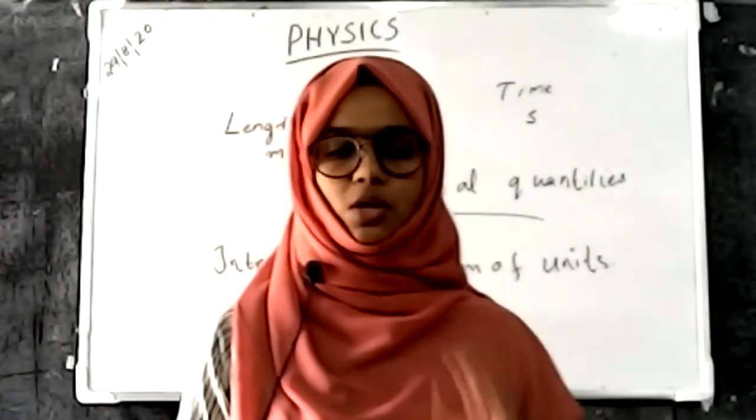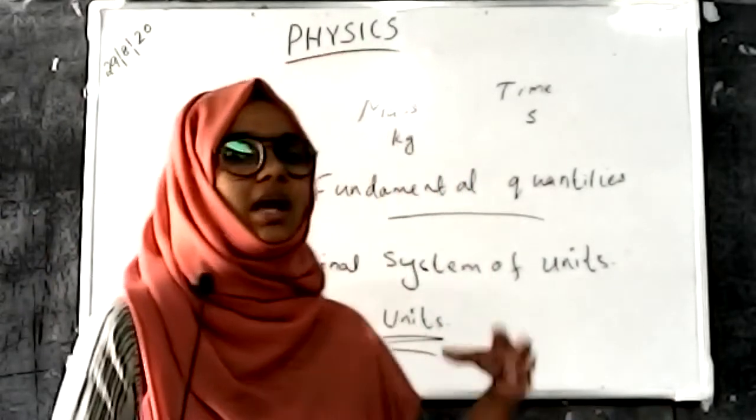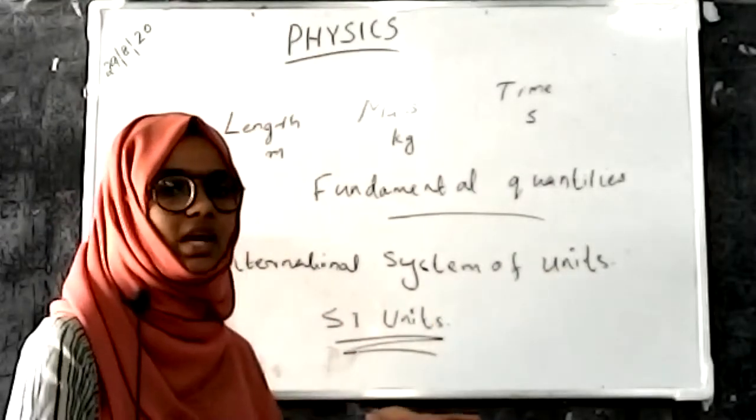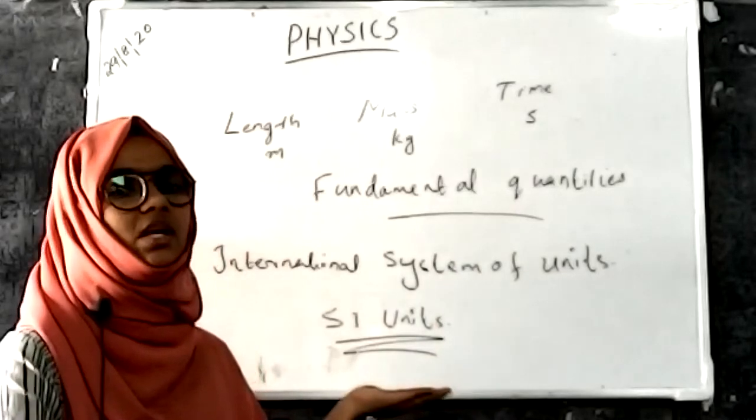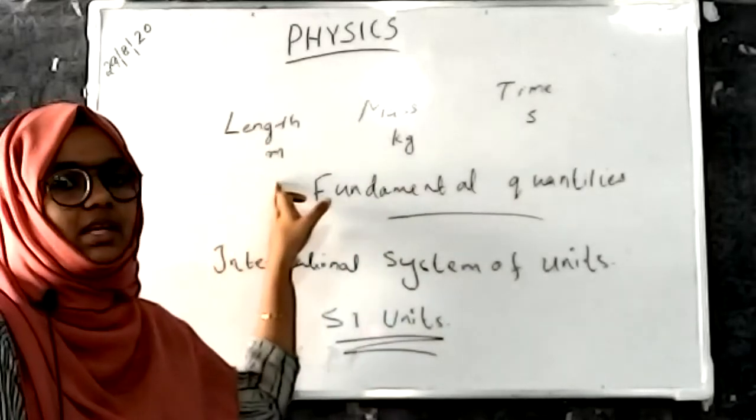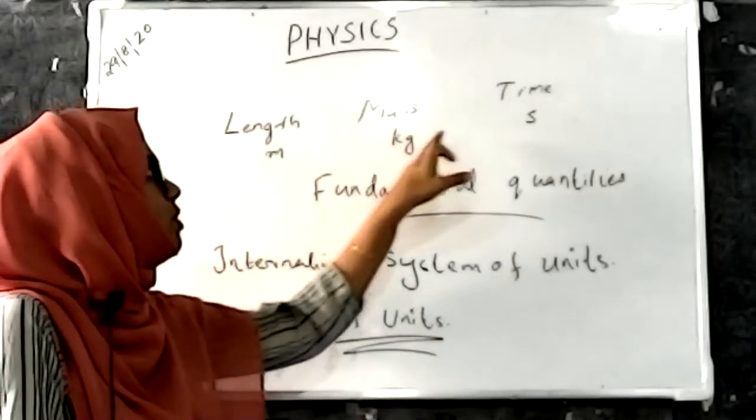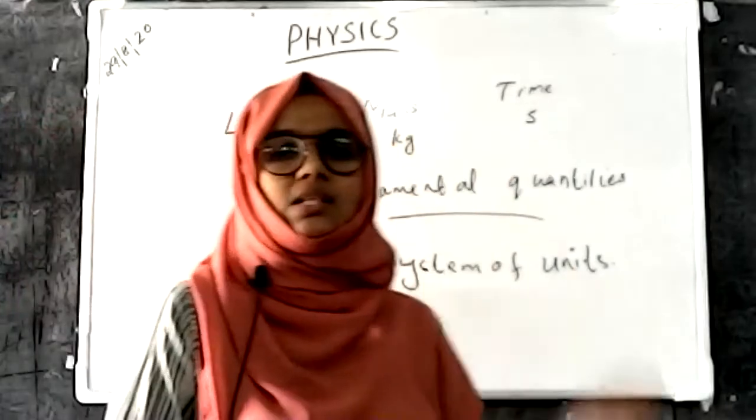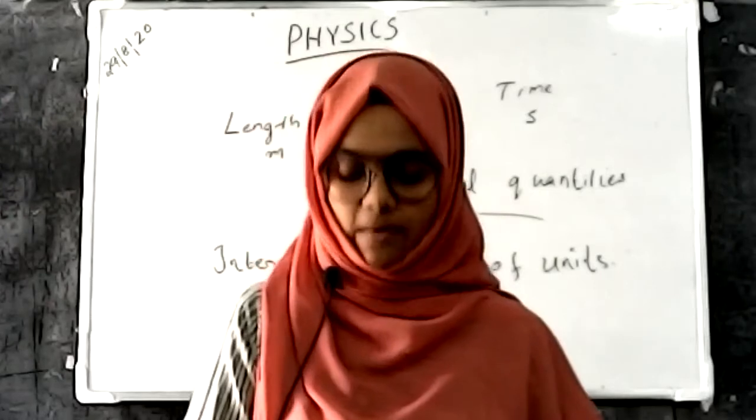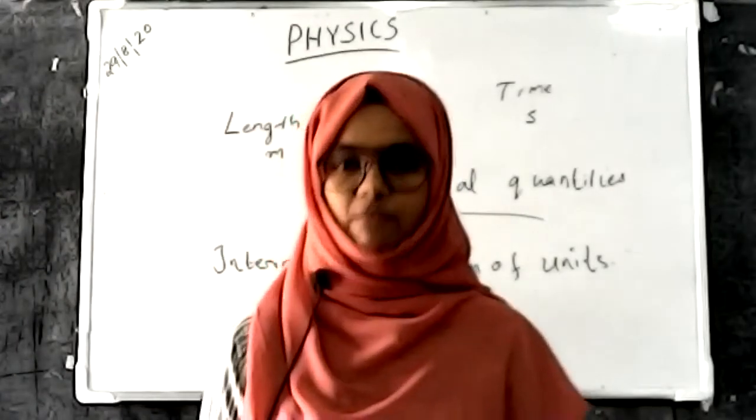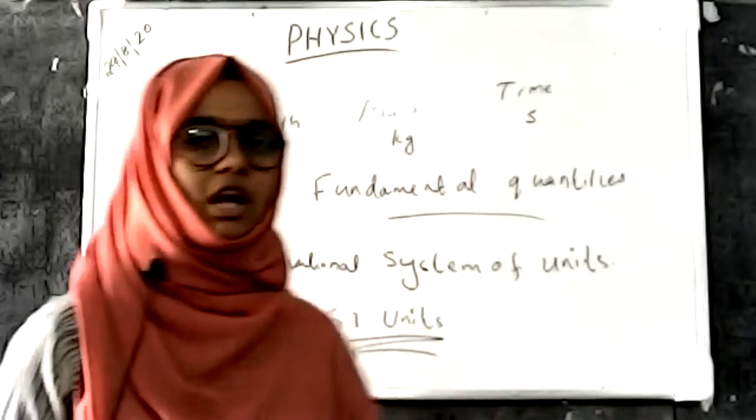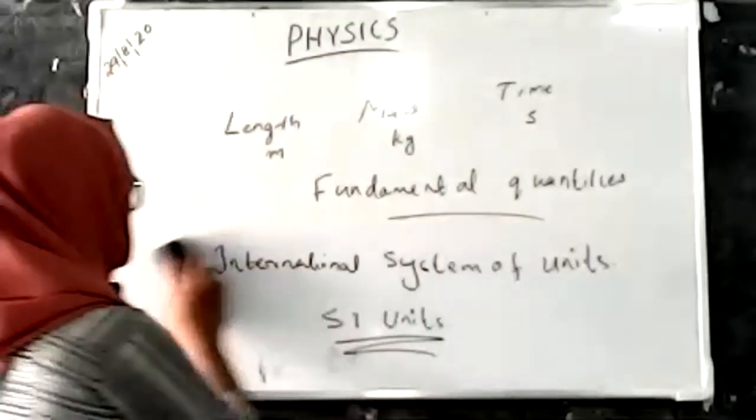So the short form of international system of units is SI units, and fundamental units are expressed in terms of SI units. So the SI unit of length is meter, the SI unit of mass is kilogram, current is ampere, and there are so many others we can see in the table. And we have so many other quantities in physics, so we have to discuss those quantities.